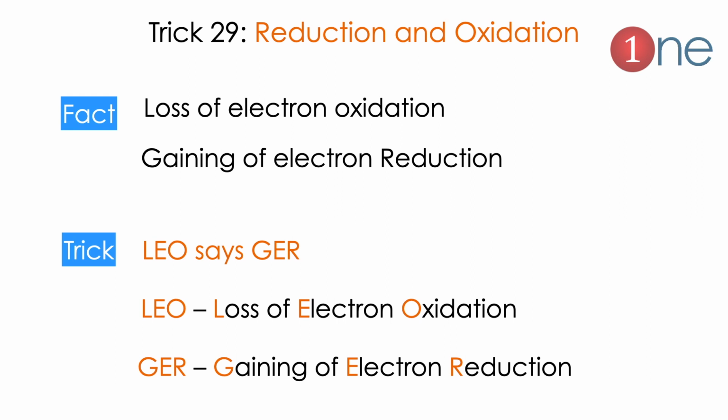Next tip is on reduction and oxidation. It's a very basic concept. People often confuse whether losing electrons or gaining electrons is oxidation. It is easy to remember because the easy acronym is LEO says GER. LEO is the popular lion, it says GER. So LEO means loss of electrons is oxidation. GER, gain of electrons is reduction. So easy to remember: LEO says GER.